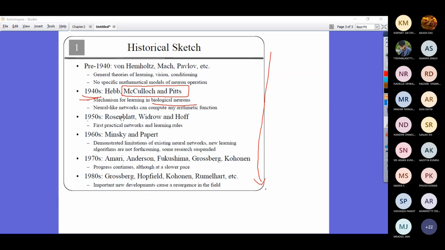Sir, do you have any PDF or anything for reading? Because that book is like a scanned copy. I tried my level best.